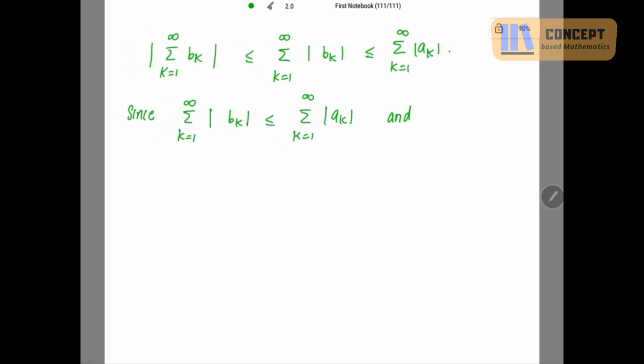What is given to us? That this mod ak is absolutely convergent.